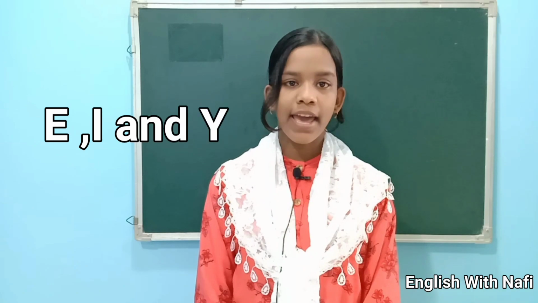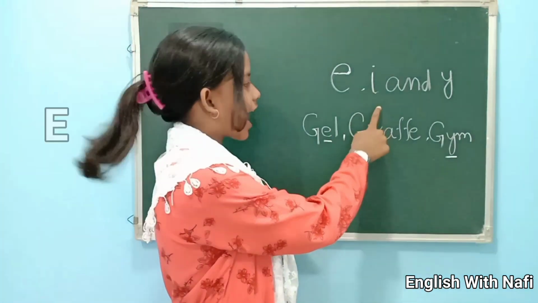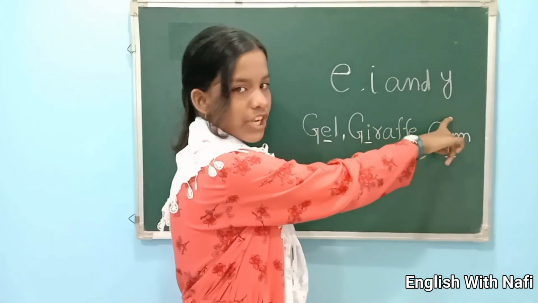So let's start. The soft sound of letter G is J. G sounds J before the letters E, I and Y. E, I and Y, G sounds J.